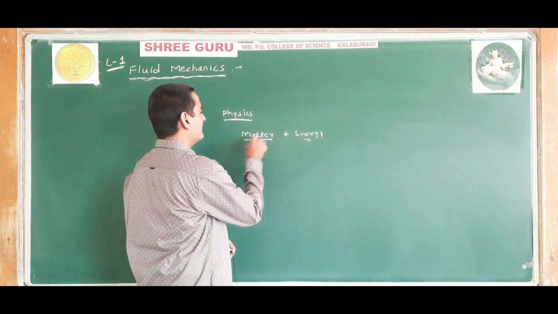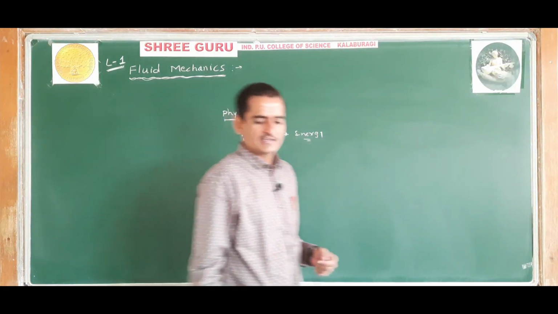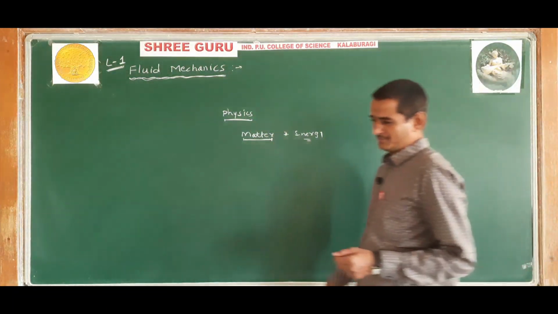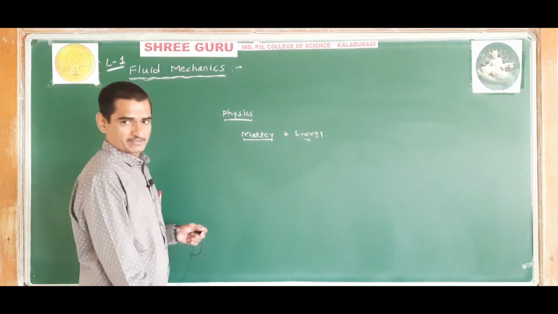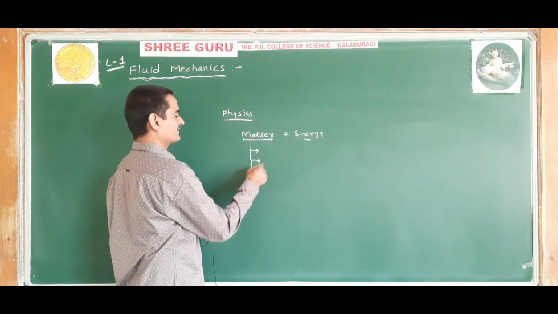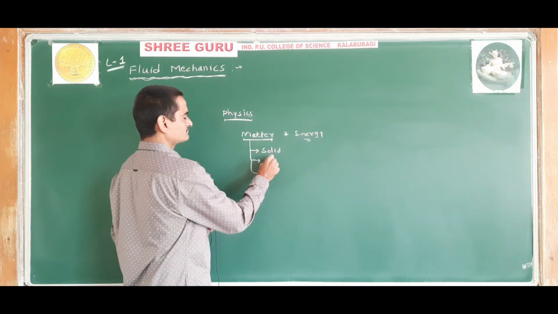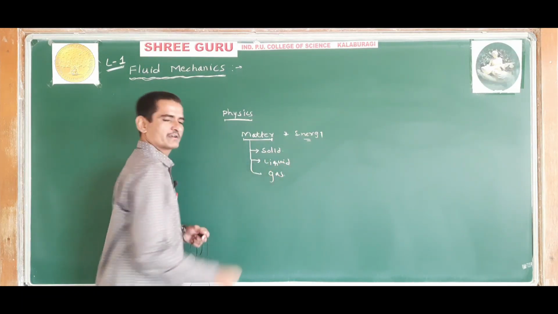So we know that matter exists in different forms. Basically, we will study only 3 forms: solid matter, liquid matter and gaseous matter. Matter exists in 3 states: solid state, liquid state and gaseous state.